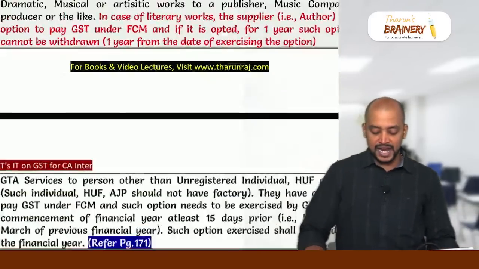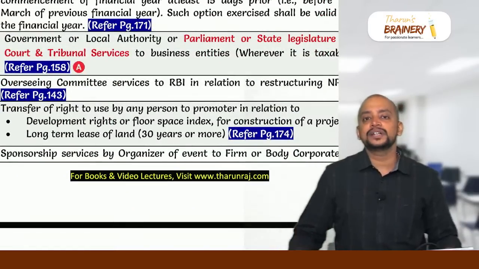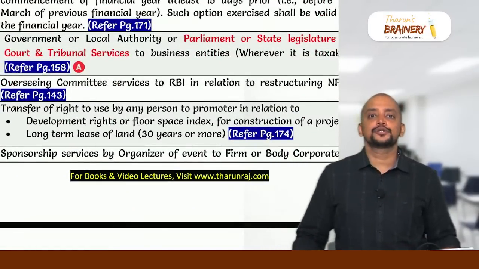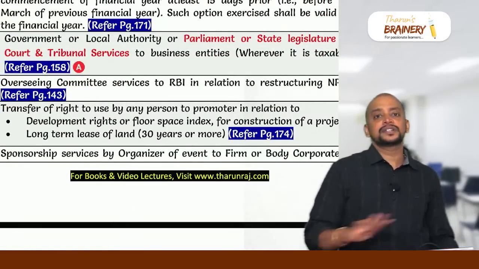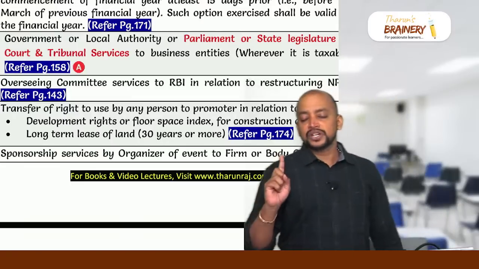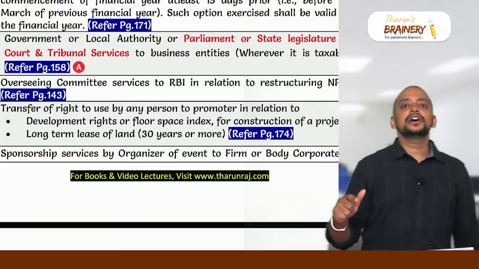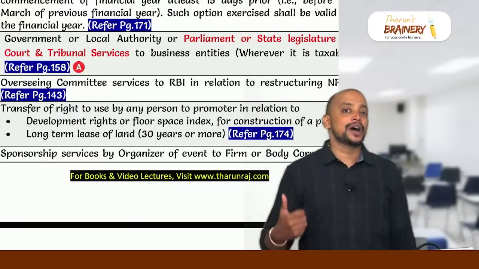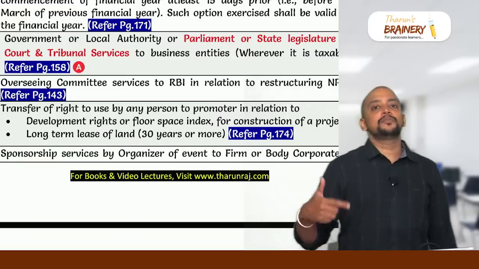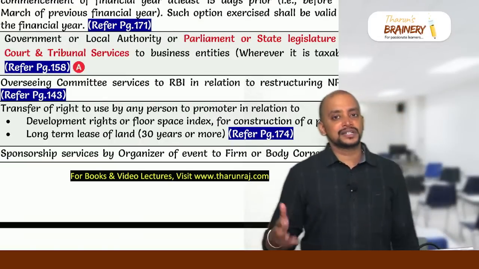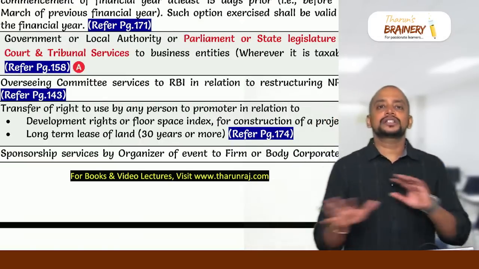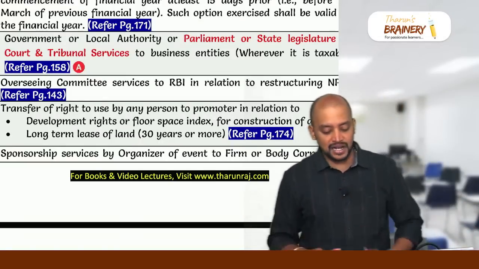Then we have another G, government services. Government services to business entity. Generally all services are covered under RCM. Exception is renting of immovable property. Renting of immovable property service provided by government to unregistered business entity will come under FCM. To registered business entity will come under RCM. Otherwise, all services provided by government to business entity will come under RCM.